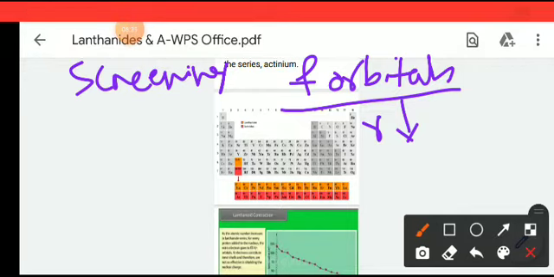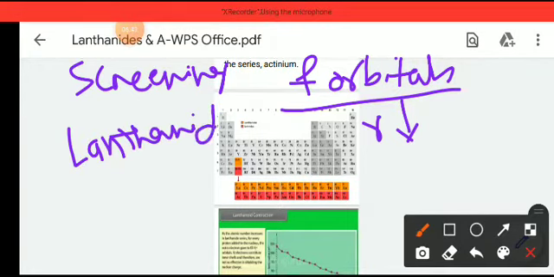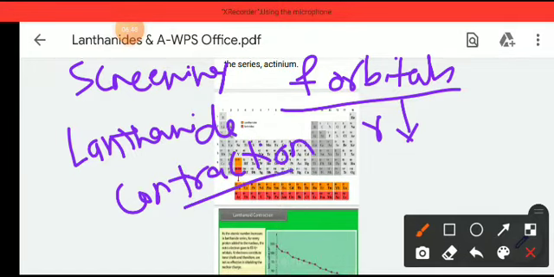This is an exception, and it is called the lanthanide contraction. Instead of the atomic radius increasing as we increase the atomic number, the lanthanide series shows a decrease in atomic radius, due to the poor shielding of f orbitals.